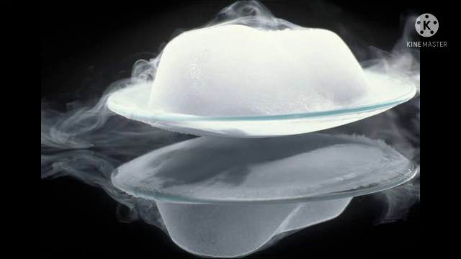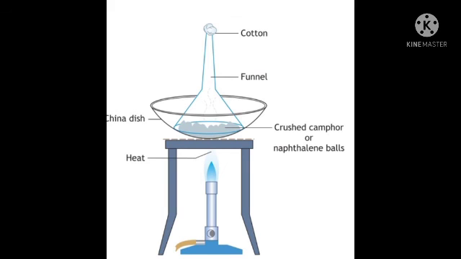Let us see one small activity for the sublimation and desublimation processes. See here, place some crushed camphor or naphthalene ball on a china dish and cover the dish with an inverted funnel, and close the top of the funnel with cotton. Now heat the dish gently. You will see some vapors rising from the solid.